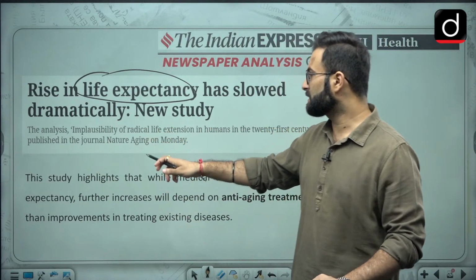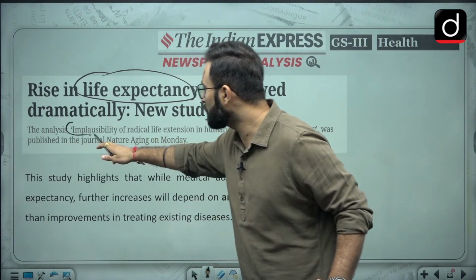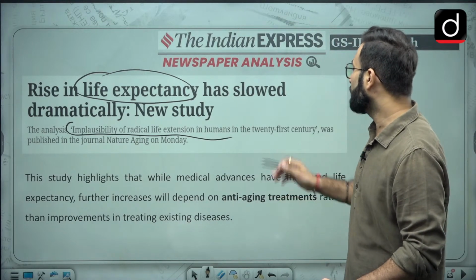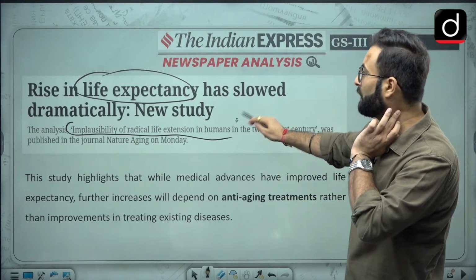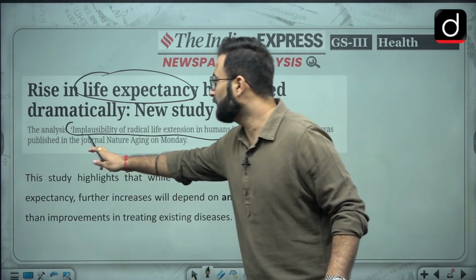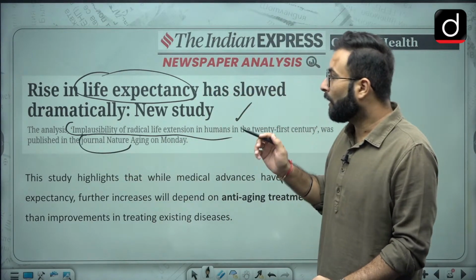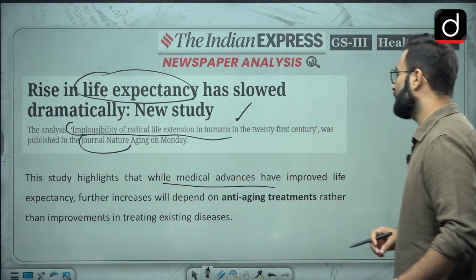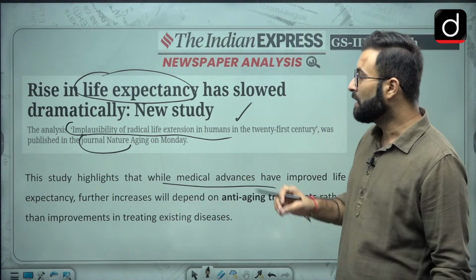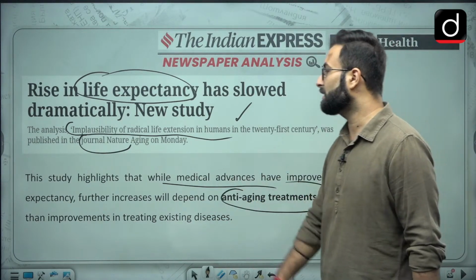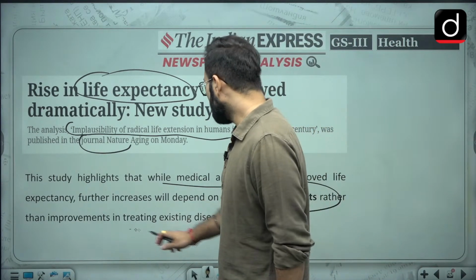So there is this particular report, the analysis of the implausibility of radical life extension in humans in the 21st century. That was a paper published in a study, in the journal Nature. Now, this study highlights that while medical advances have improved life expectancy, further increase will depend on anti-aging treatments rather than improvements in treating existing diseases.